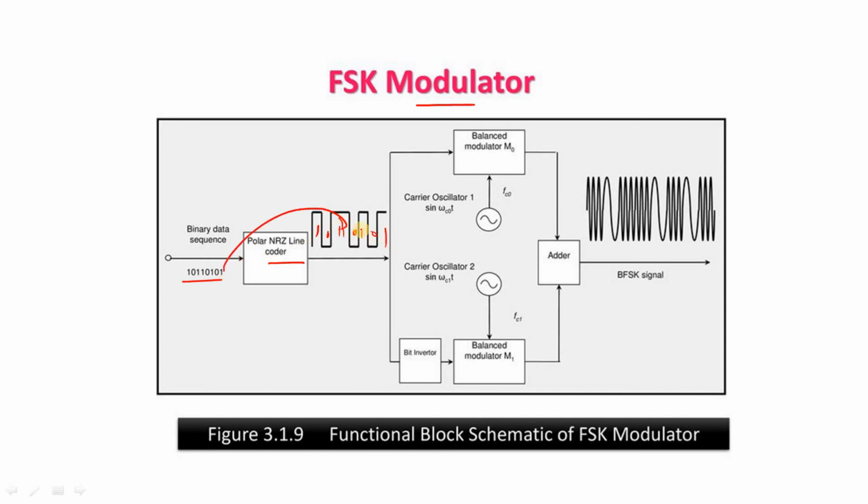Same equivalent representation. This wave is passed through balance modulator M0, and with the help of an inverter, this is complemented, and balance modulator 2, M0 and M1. Here, with the help of a local oscillator, we are generating a high frequency carrier signal and a low frequency carrier signal. With the help of this adder, these two signals are added and will give the output like this.